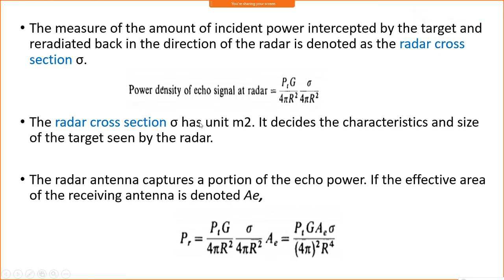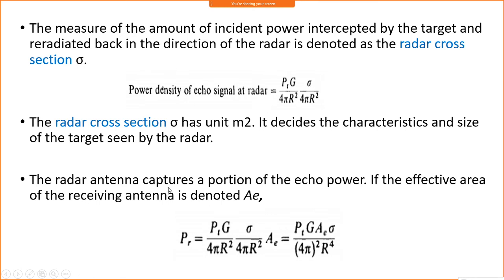So now this radar cross section actually has the dimension of area, so that's why it is measured in meter square. It decides the characteristics, that is, the size and shape of the target. The shape will be a very important parameter, and many other factors are considered to define it, which will be seen later. So it decides the size of the target seen by the radar, the sigma, radar cross section.